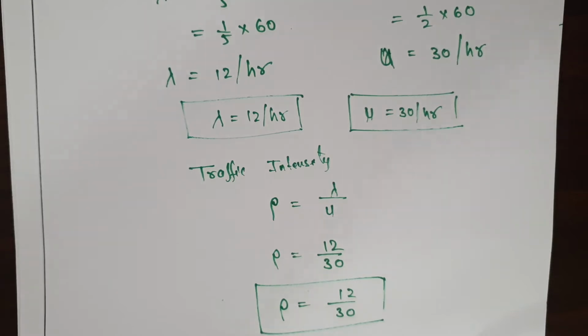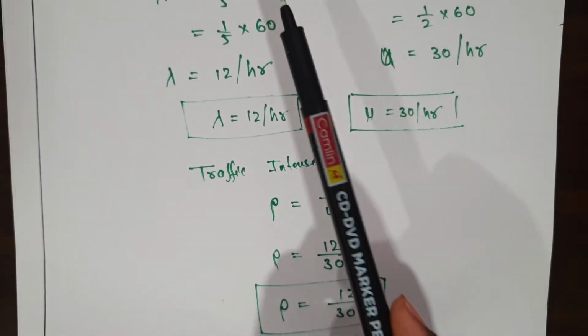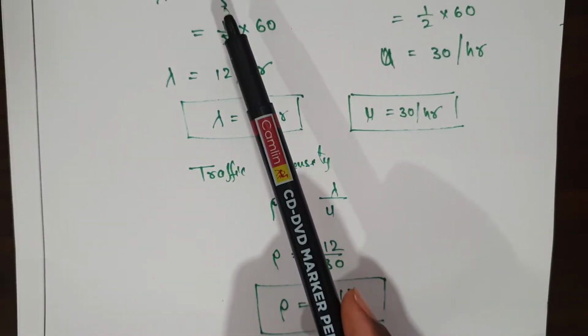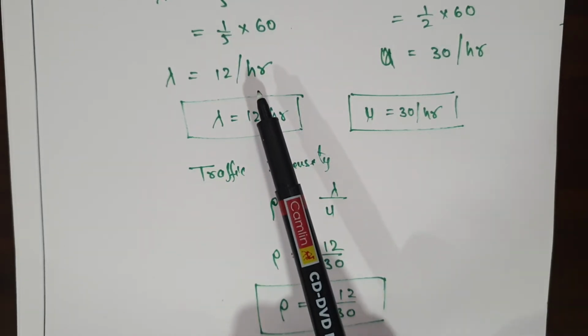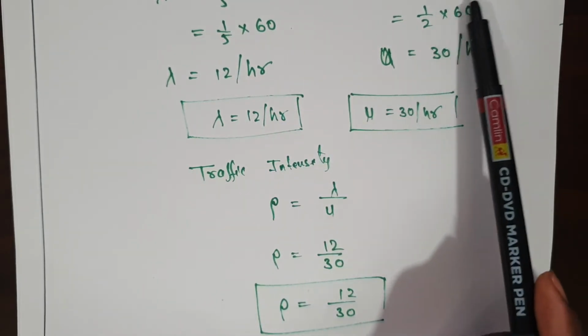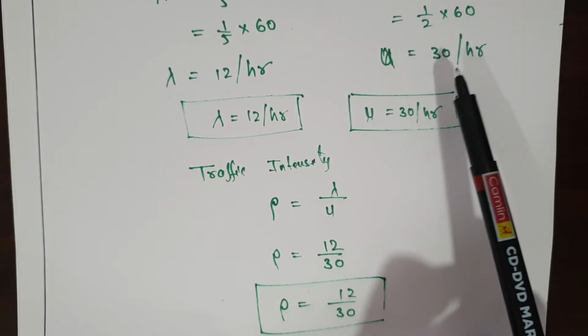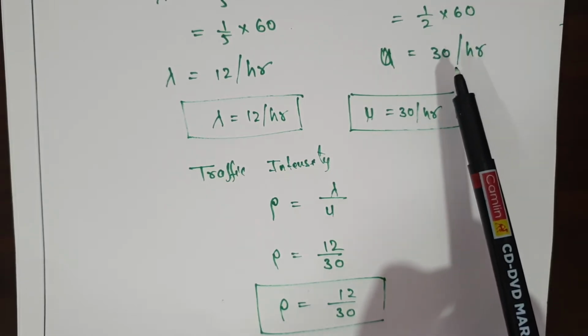After getting these three values, first one is lambda, second is mu, and third one is the traffic intensity. In every problem, these things you have to find out. The only thing to focus on is: whenever minutes is given, you have to write 1 by that minute value, then multiply with 60, and it will convert into hours.